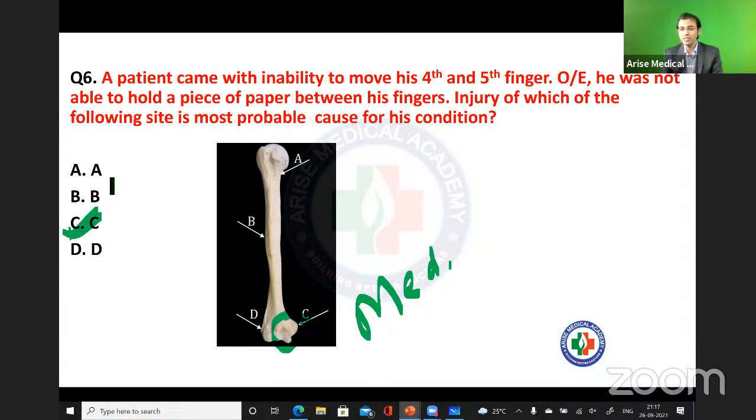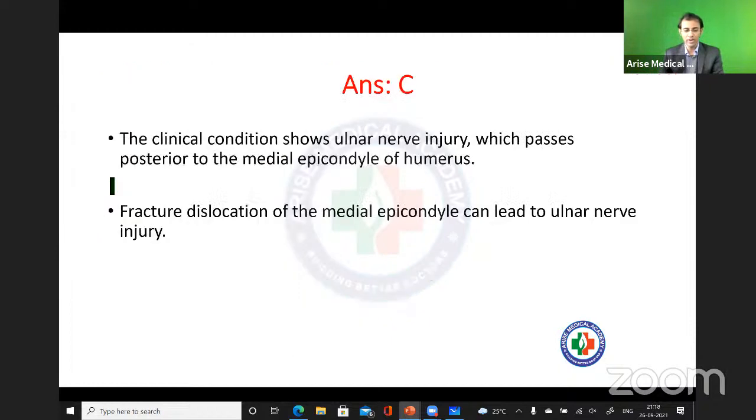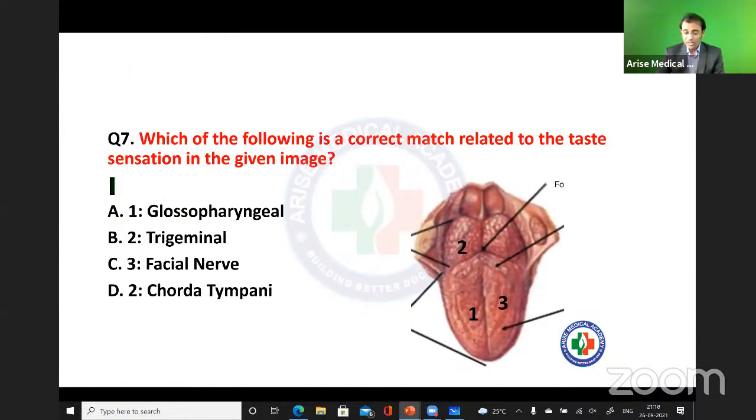See, these kind of questions they are framing these days. All right. Chalo, next question. Which of the following is a right match related to the taste sensation in the given image? See, I am asking about the taste sensation. I'm not talking about the general temperature and pain. I'm asking you specifically related to taste sensation.